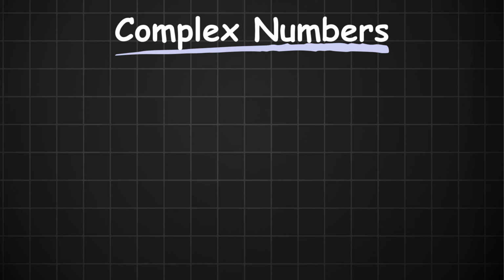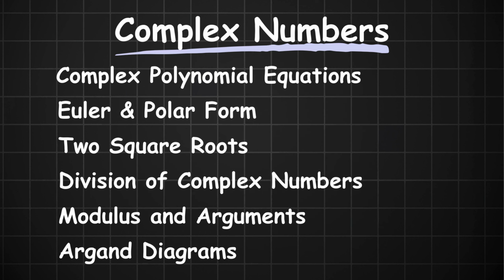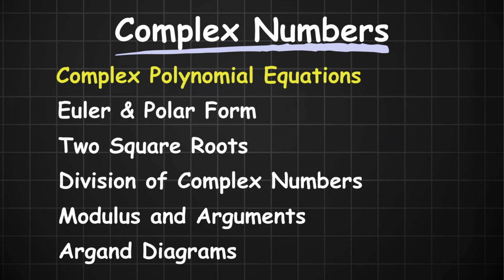Finally, complex numbers. This is probably the one topic that Cambridge has a lot of room to experiment with and bring in some completely novel questions. But in the past couple of years, it seems like Cambridge hasn't done anything too crazy with it. It has ridiculous depth. It splits into about 6 topics. To be fair, it's probably even more than that. You've got your complex polynomial equations, Euler or polar form, your 2 square roots, division of complex numbers, your modulus and arguments, and of course your Argand diagrams.